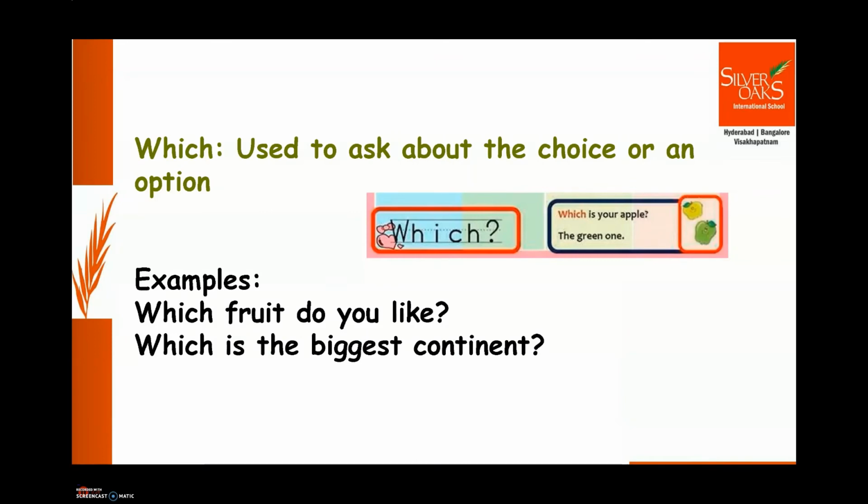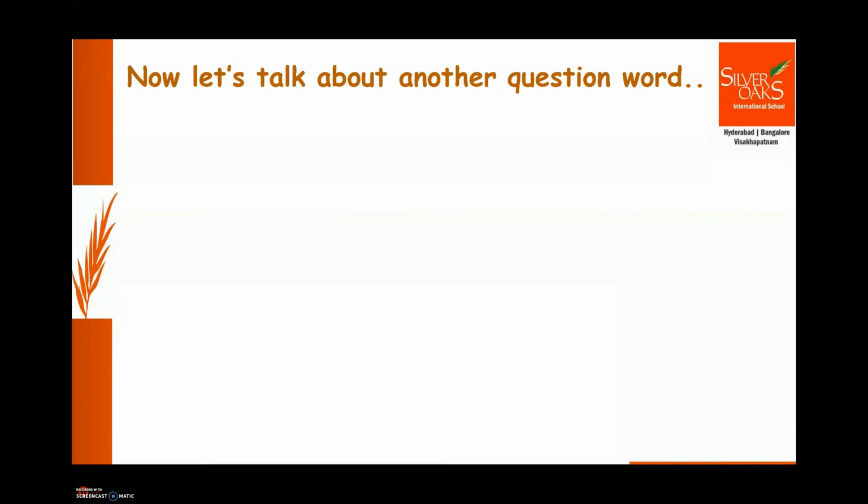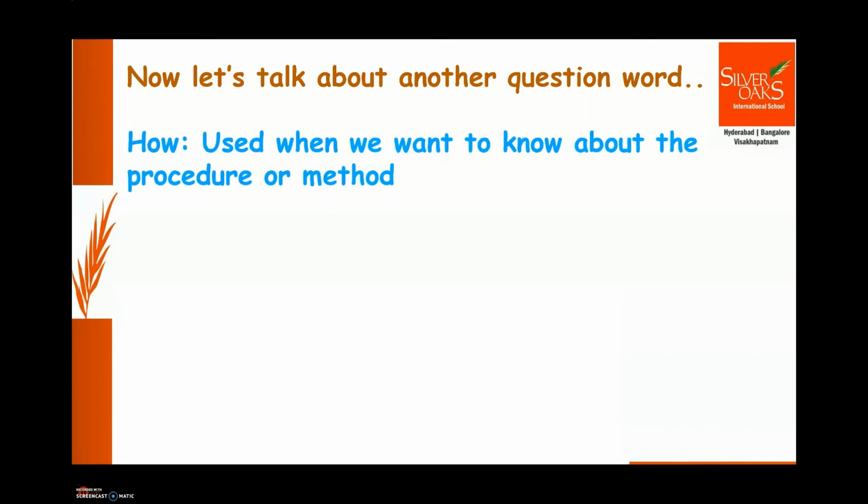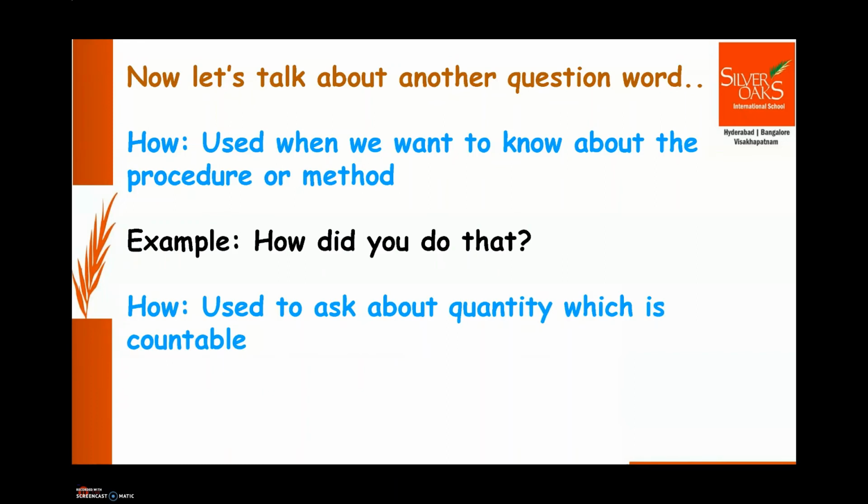Okay, now let's talk about another question word. Question word how. Question word how is used differently in different contexts. Okay, let's see each context with examples. So how is used when we want to know about a procedure or a method. Like, how did you do that? So if we want to know like what's the procedure behind it, we start with question word how.